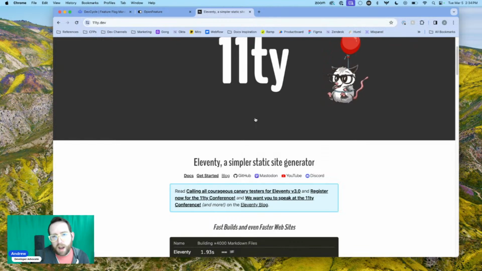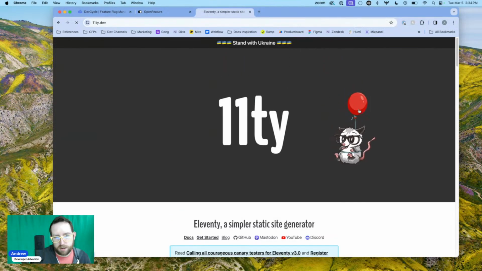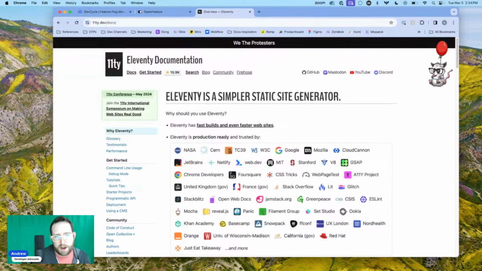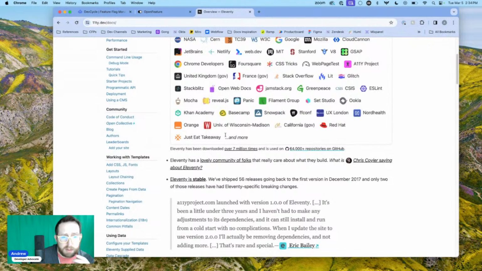Also, I don't think I've ever noticed the little Eleventy mascot here, which is just absolutely the cutest thing in the world, and I kind of love it. Also, the number of places that are using Eleventy is pretty fantastic.